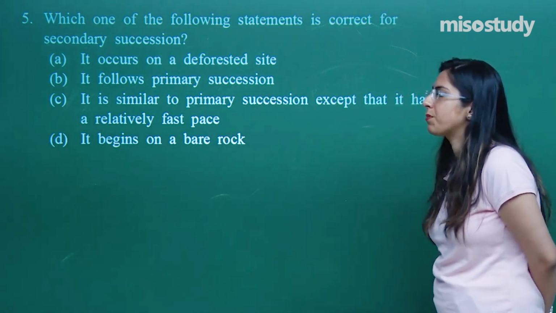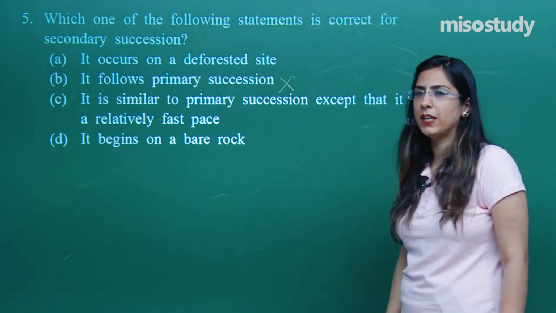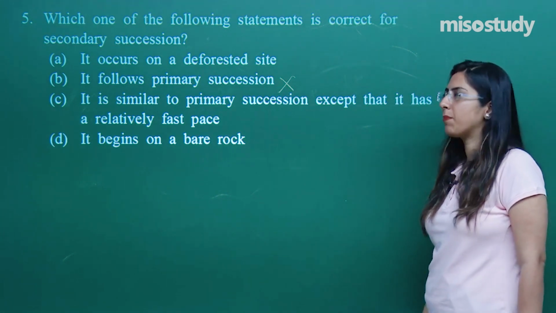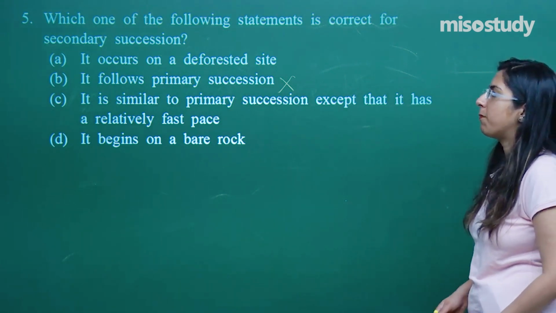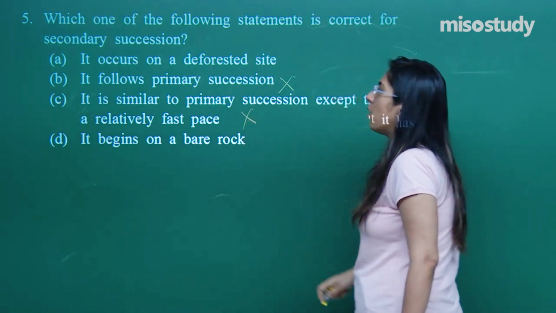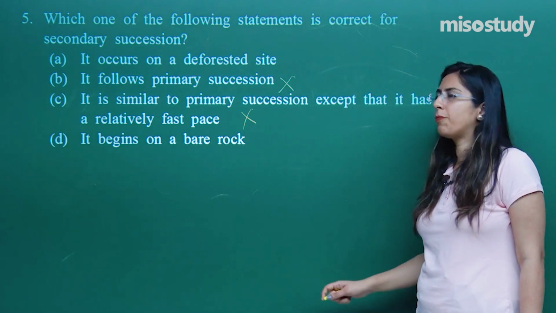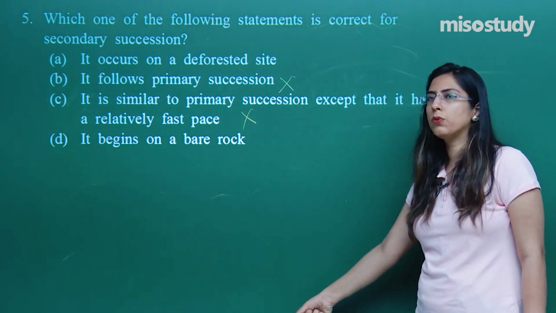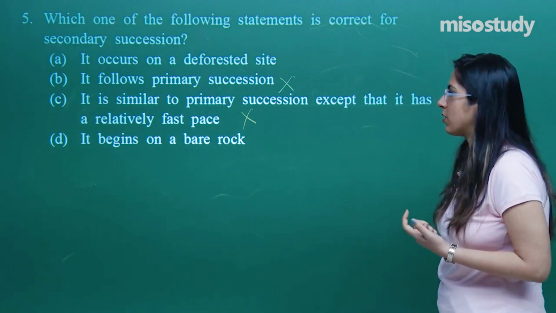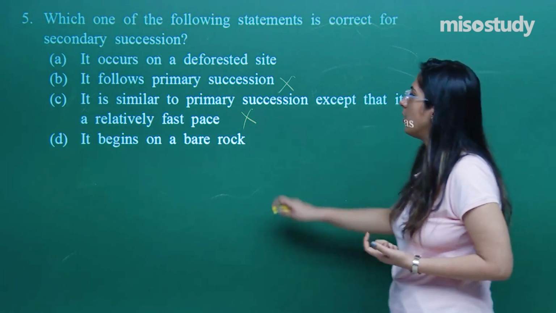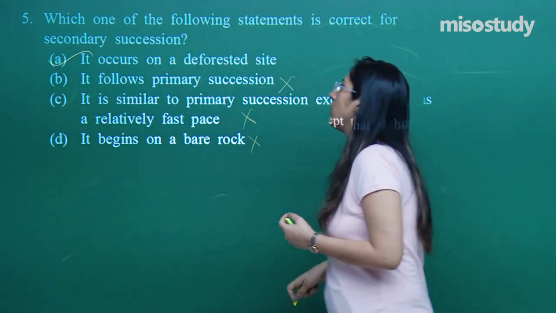It follows a primary succession. No, it doesn't follow the primary succession unless some calamities have taken place. We cannot say that this is a type of primary succession. See, it is similar to the primary succession, except it is at a relatively fast pace. No, not at all. It is not like the pioneer succession, because the pioneer species in primary succession are different from the pioneer species in secondary succession. It begins on the bare rock. This is also a wrong option. The correct option for question number 5 is option A. It occurs on the deforested site.